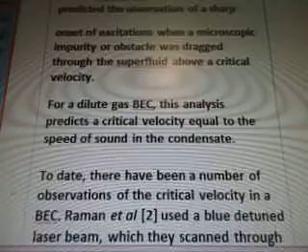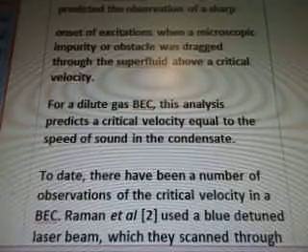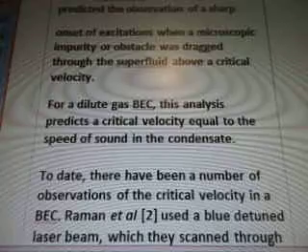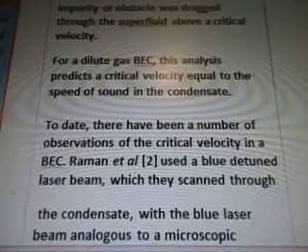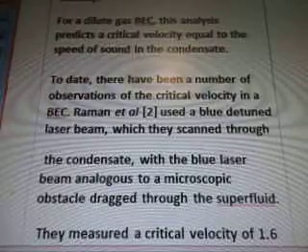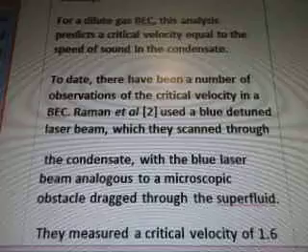Friction is slow. The original analysis by Landau 1 for known superfluids such as liquid helium predicted the observation of a sharp onset of excitations when a microscopic impurity or obstacle was dragged through the superfluid above a critical velocity. For a dilute gas BEC, this analysis predicts a critical velocity equal to the speed of sound in the condensate. To date, there have been a number of observations of the critical velocity in BEC.